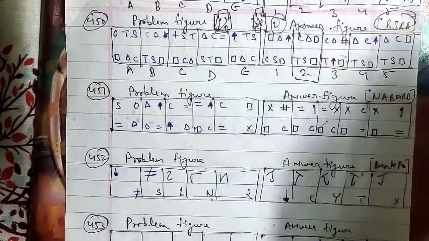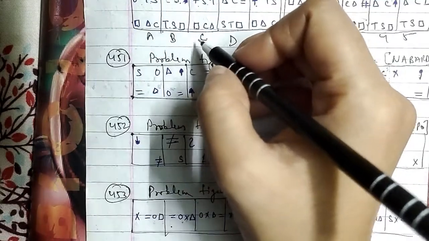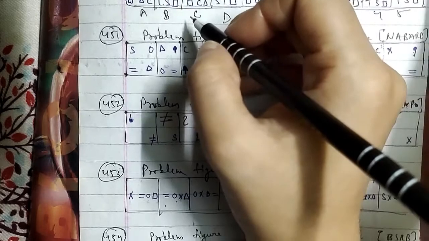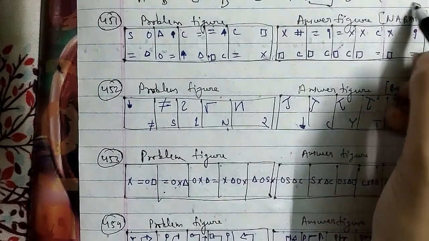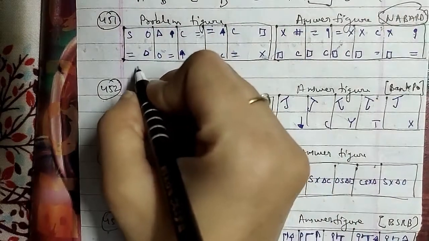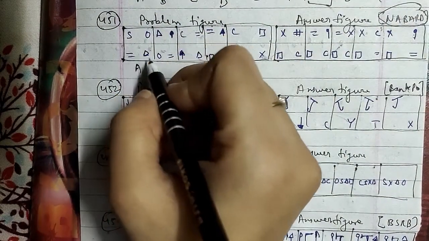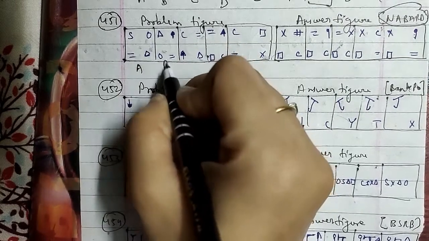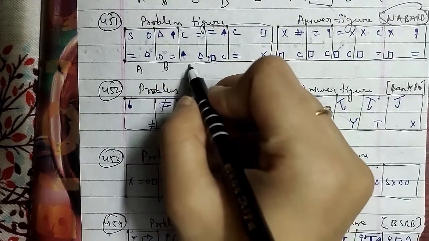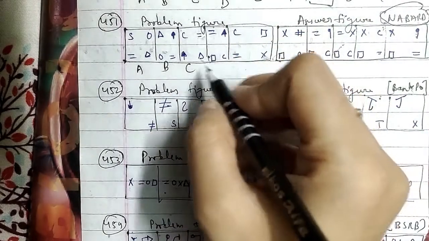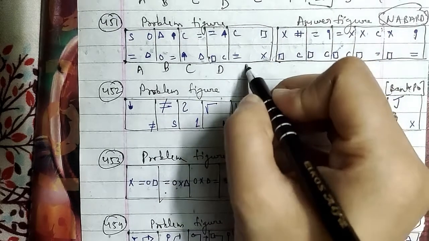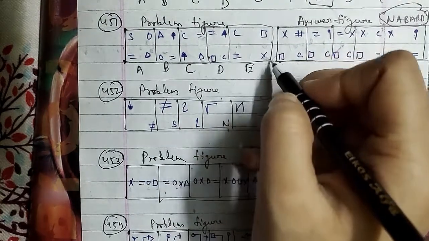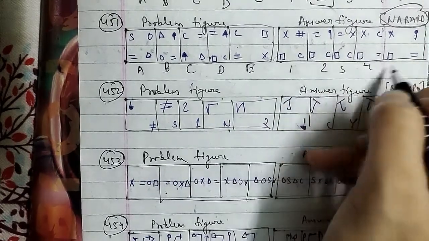Let's go ahead with another one, and that is your 451st question of the session. In this question we have the problem figures and the answer figures, which have been asked in the NABARD question paper. Figure A has triangle, circle, and equal, and B has triangle, pen, circle, and equal. Figure C has equal, arrow, and triangle, D has equal, arrow, triangle, and C, and the E figure has C, rectangle, equal, and multiply. These are 1, 2, 3, 4, and 5 respectively.